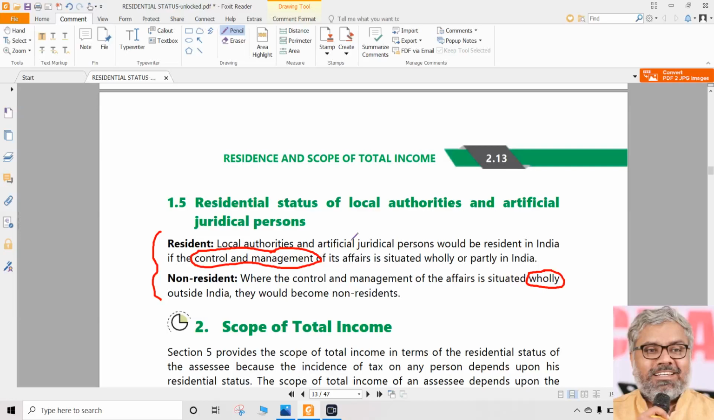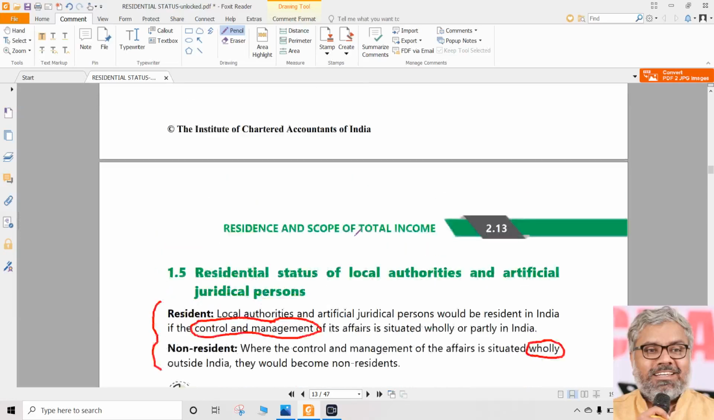And if you go back to the definition of persons in the first chapter, these are the only persons, no? Overall persons: individual, HUF, firm, LLP. Firm and LLP are both the same in the eyes of income tax law. Then we have company, local authorities, artificial juridical persons. AOP and BOI are more or less the same. So for everybody like this, we have one kind of calculation of residential status determination.